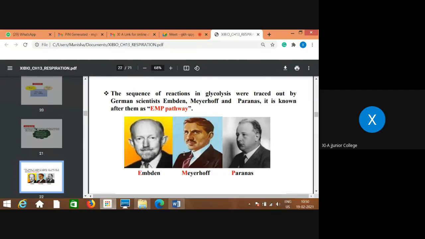The first letter of each name of these scientists is used to honor them. They first explained the sequence of reactions taking place in this process of glycolysis.